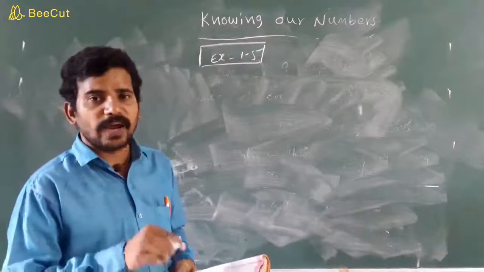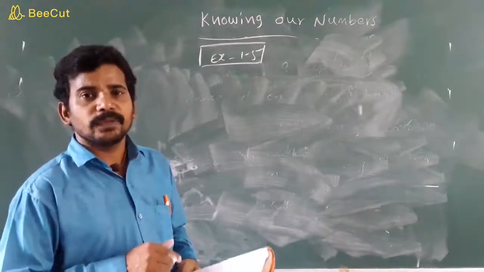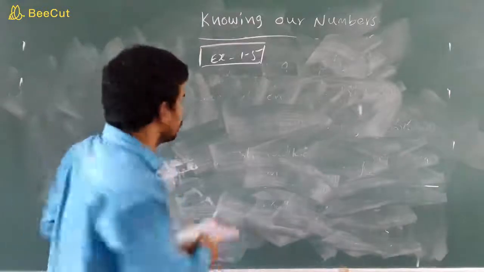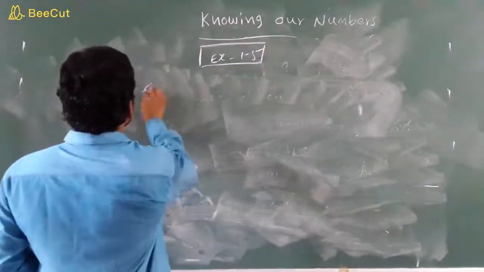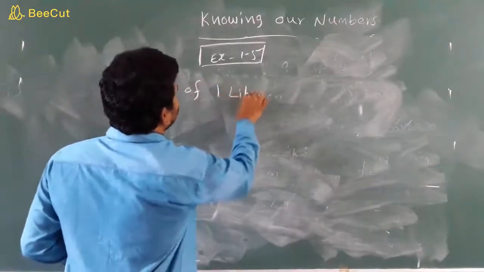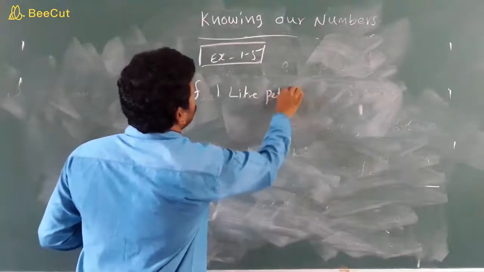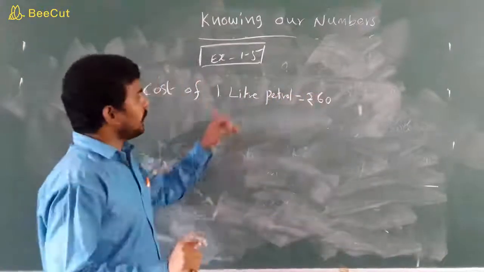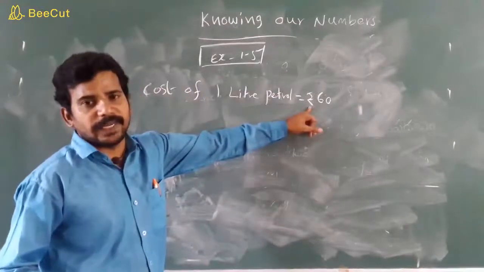So which operation do you have to apply in this problem, children? Multiplication. So the cost of 1 liter of petrol, how much children? 60 rupees.